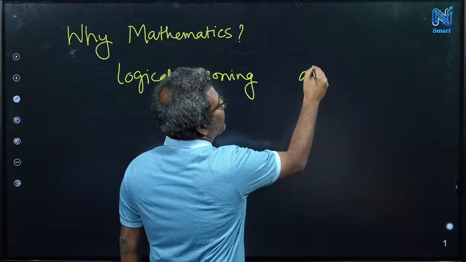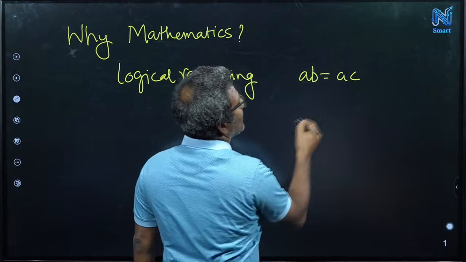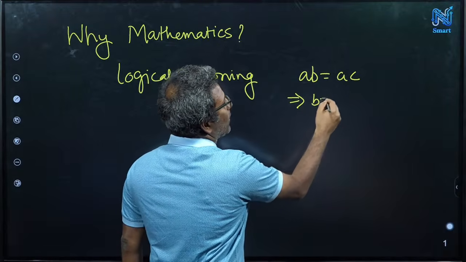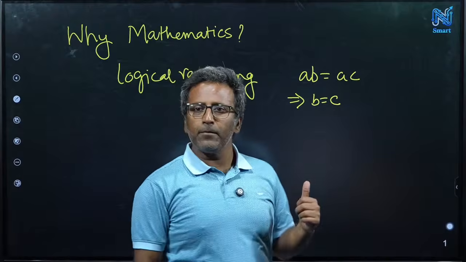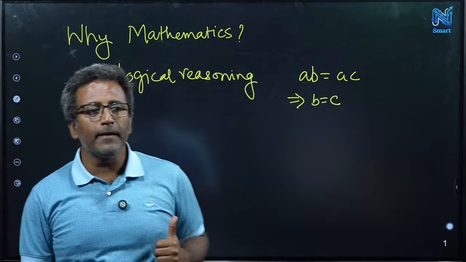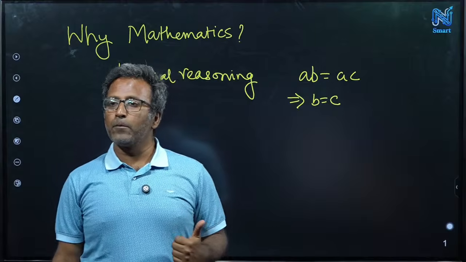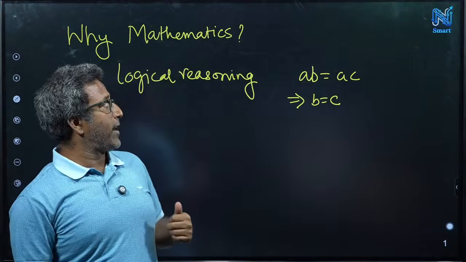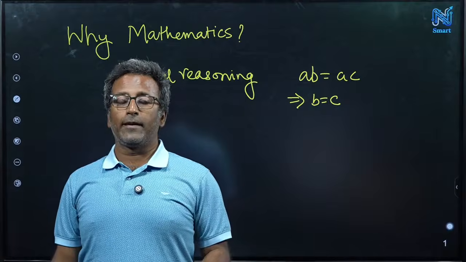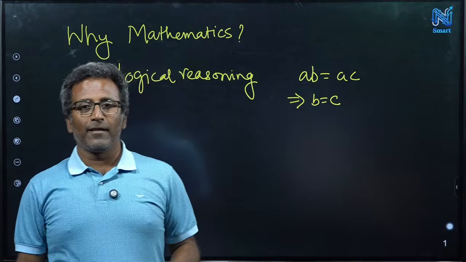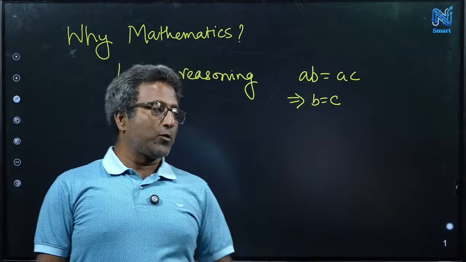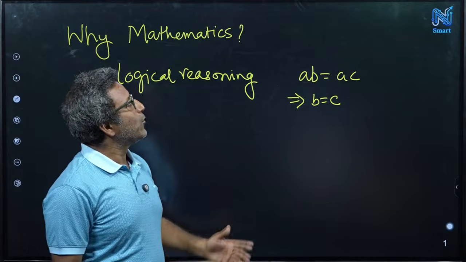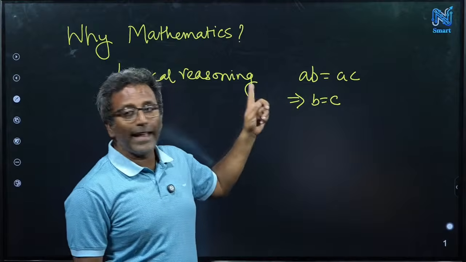Suppose there is a step where we have AB equal to AC, and then we write B equal to C. Is it fine if I write like this? What do you think? If you don't think it's fine, then why not? Because we ignored the case where A equals 0. Okay, so you said correctly that we have to be careful about whether A is 0 or not.